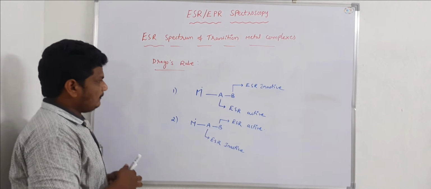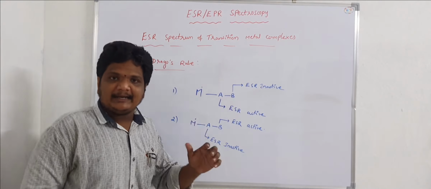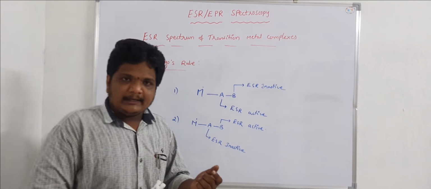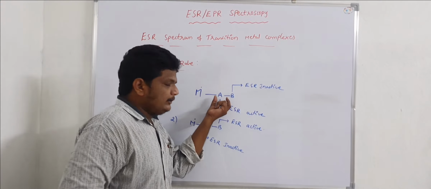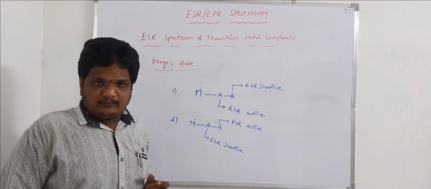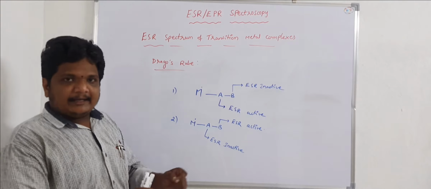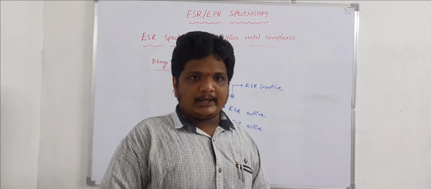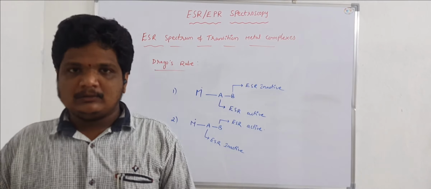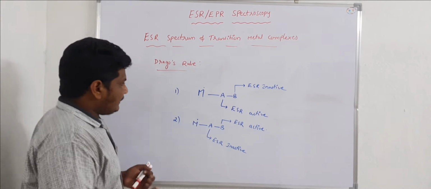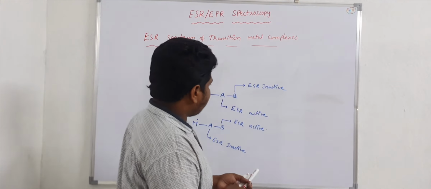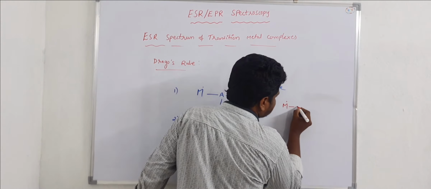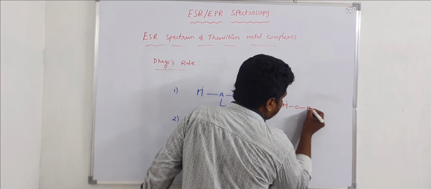If the nucleus which is directly attached to the metal radical is ESR active, then the other nucleus that is attached to that nucleus A is ESR inactive. Let us consider an example. Suppose in the place of this AB, I am writing OH, an OH ligand or NH2 ligand. Here, this is the metal radical, which is attached to the oxygen and hydrogen.